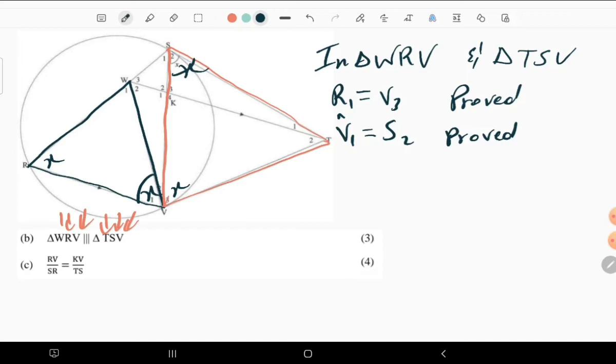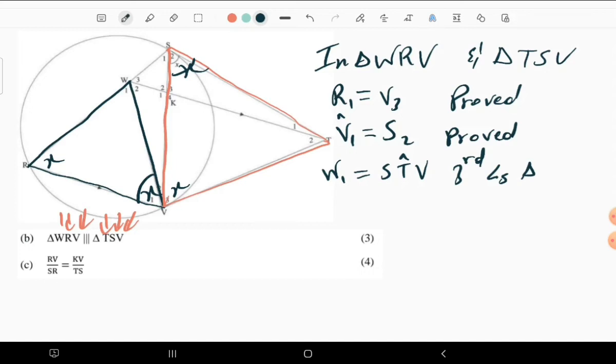Then we can now conclude that W1 is also equal to angle STV. The reason for that is that these are third angles of triangles. They have to be equal to each other. If two pairs of corresponding angles are equal, then the third ones are going to be equal to each other.